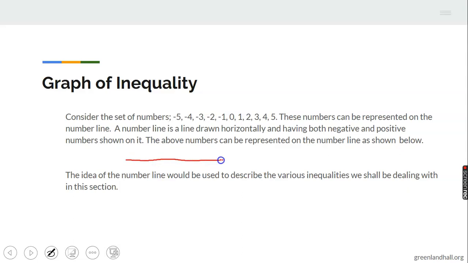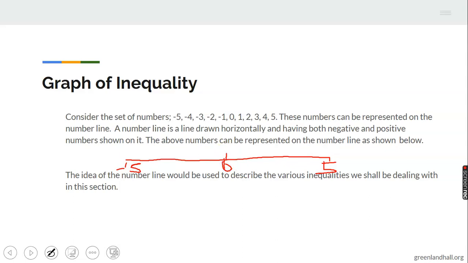We have a straight line which is horizontal. On this side we have negative 5, then we have positive 5, and in the middle we have 0. Are you seeing it?